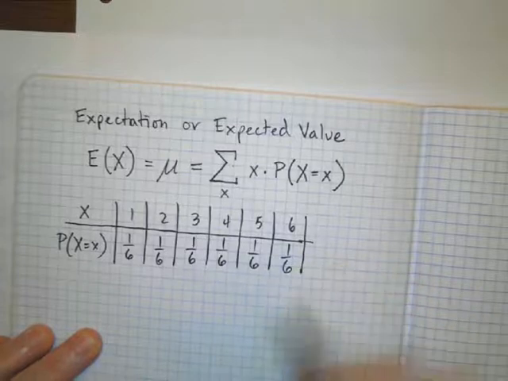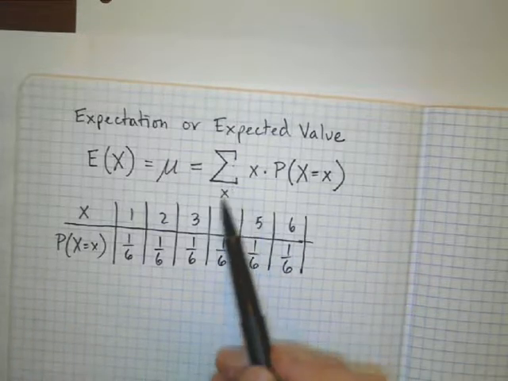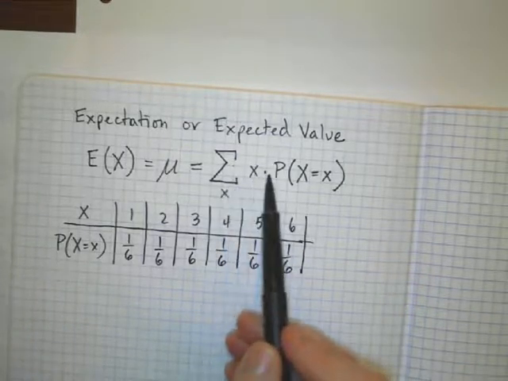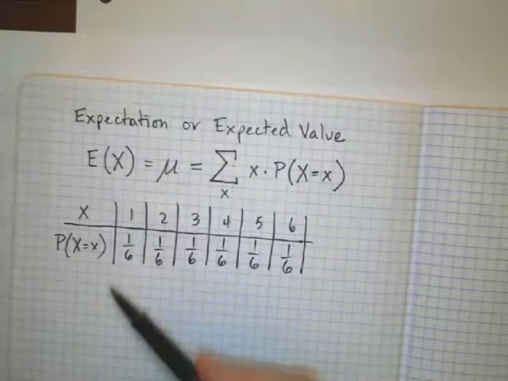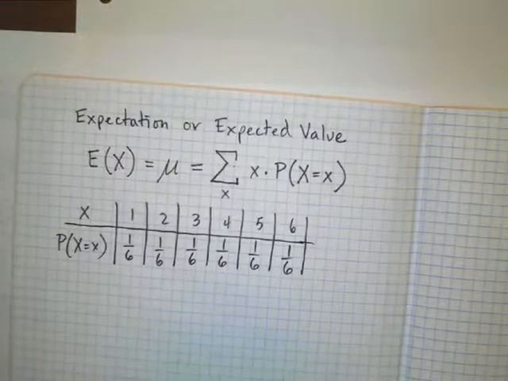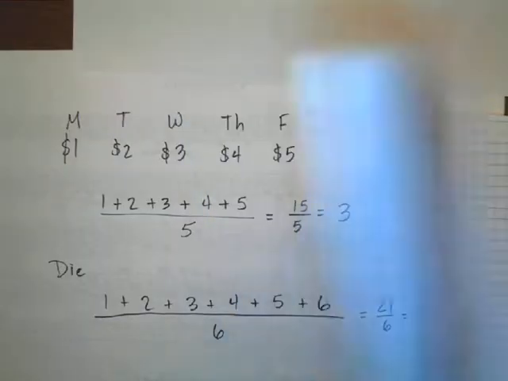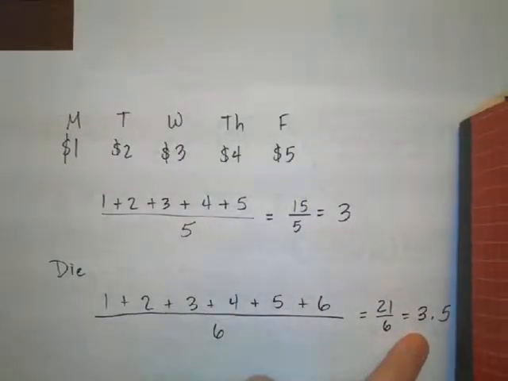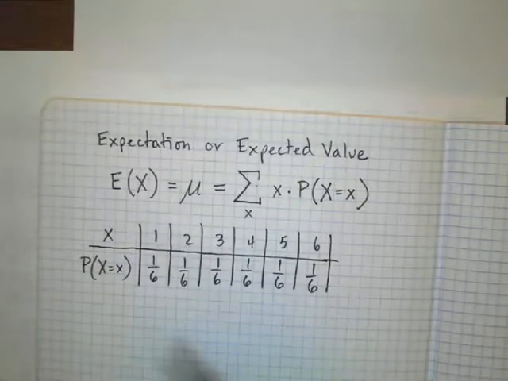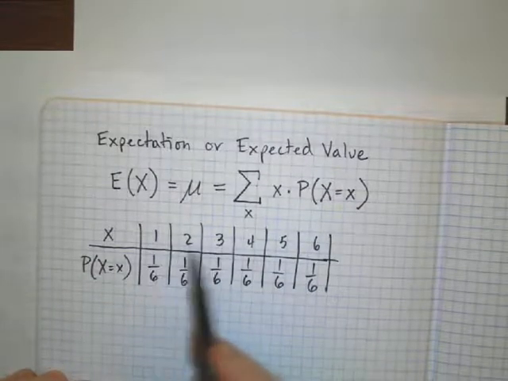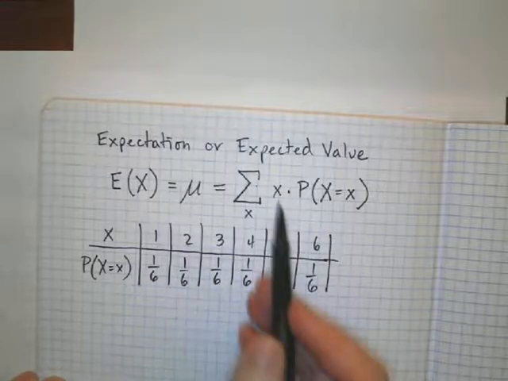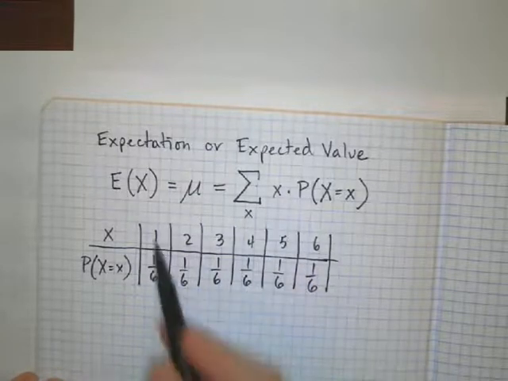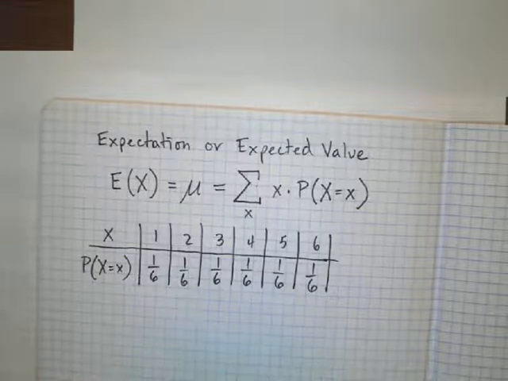Okay, so now our notation says that we're going to add up X times its probability, and that should give us our expected value. Remember, we did the expected value before, and we said that our expected value was 3.5. If we're getting $1 for each dot on the die, what is our expected value? Well, according to this formula, we should be able to just multiply these together and add them together. So let's see what happens.